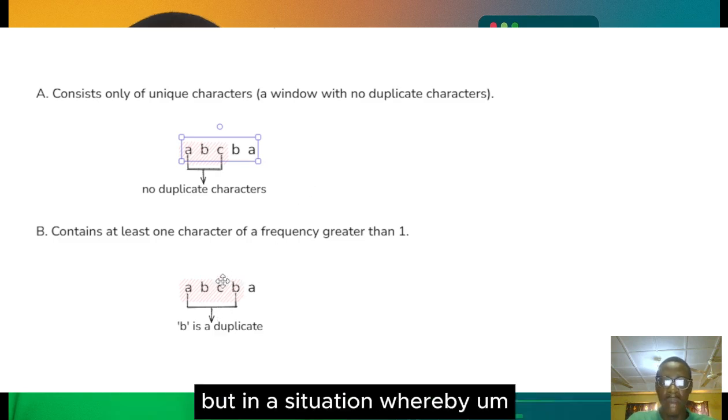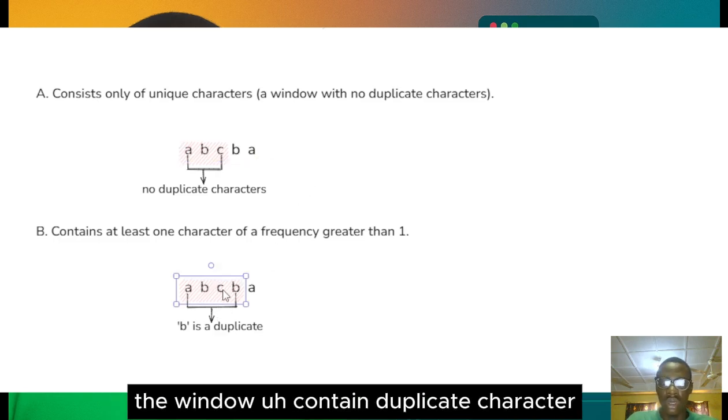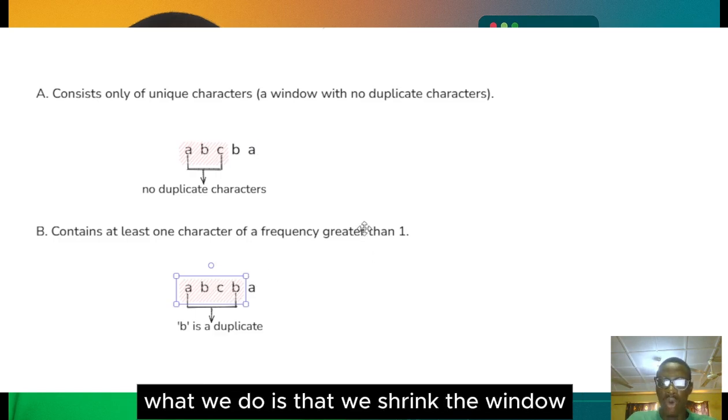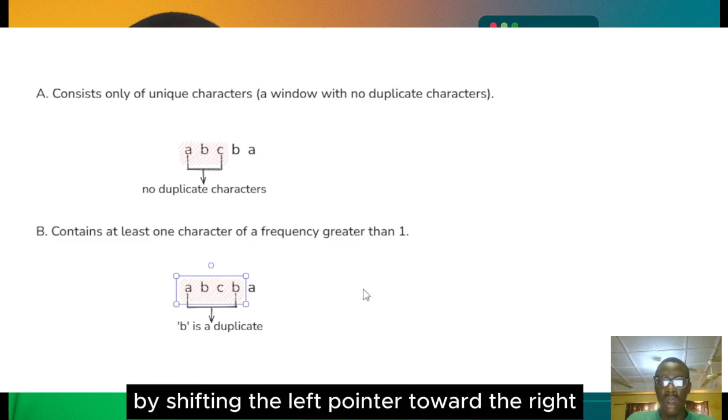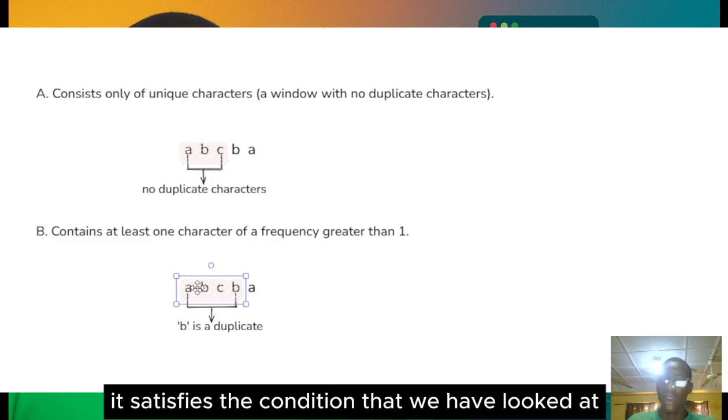But in a situation where the window contains a duplicate character, we shrink the window by shifting the left pointer toward the right until it satisfies the condition.